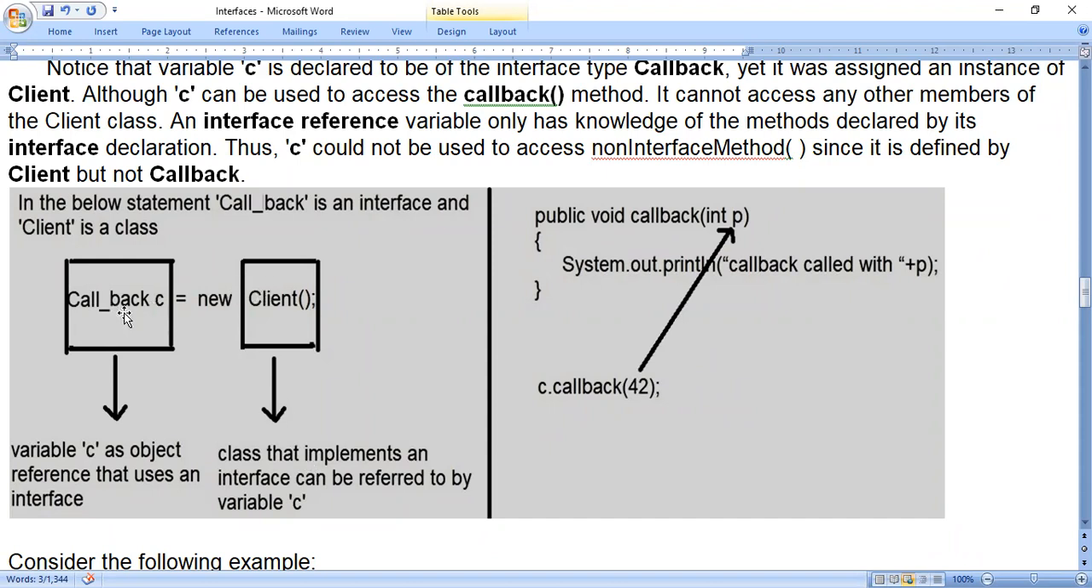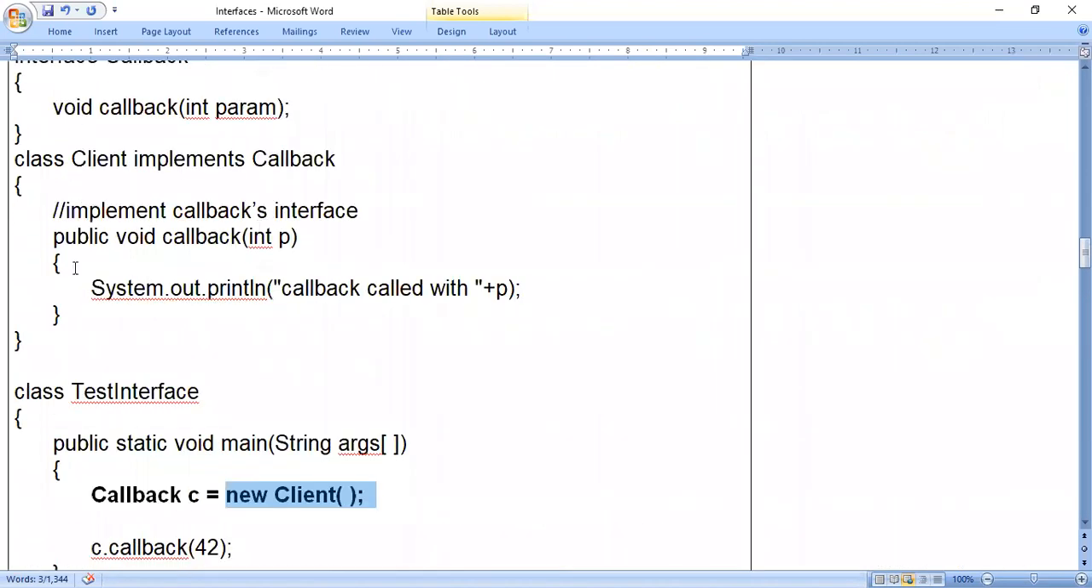So this statement we can break into two parts: LHS and RHS. In the LHS, you should consider only the interface variable. In the RHS, you have to consider the class name. So the interface variable is used to refer to the class. When we call a method on that interface variable, whatever method we have defined, that means the code we have written inside the class, will be called. So this method will be called, that is the callback method.